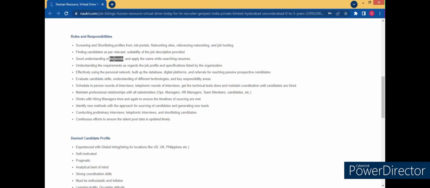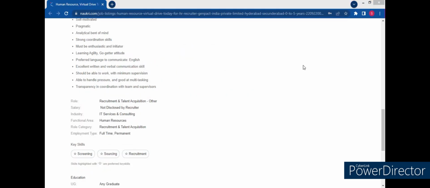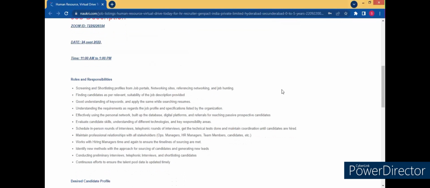Now he will ask you how will you know what the keywords are? Then you can say the keywords are majorly present in the JD. Otherwise, related to the same job title, I will search different job sites, see JDs and try to pick up the keywords.